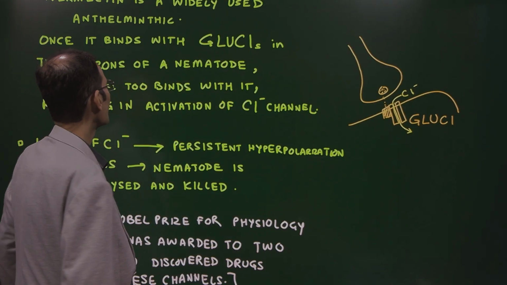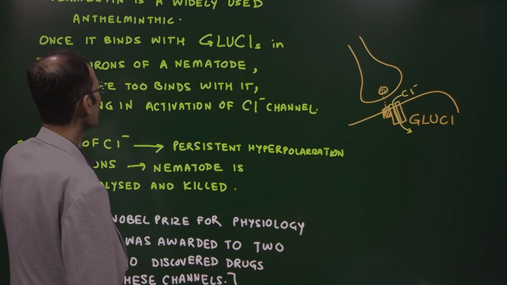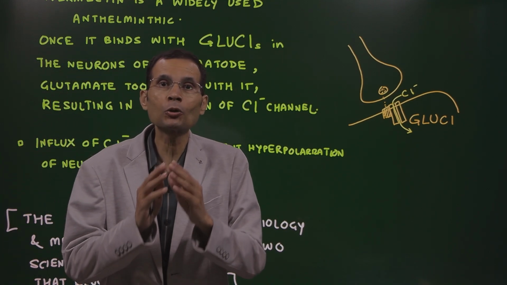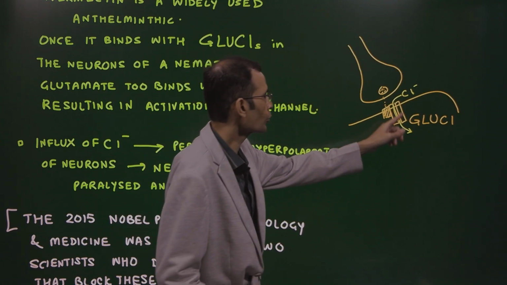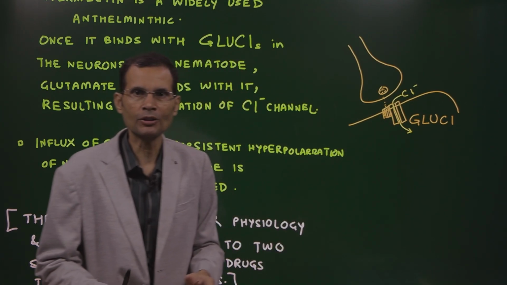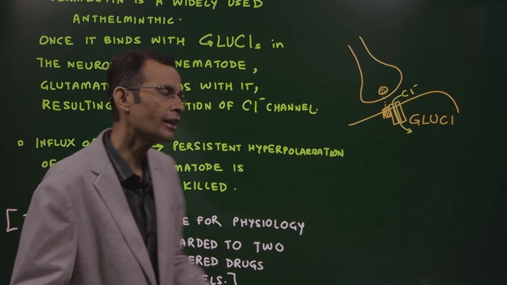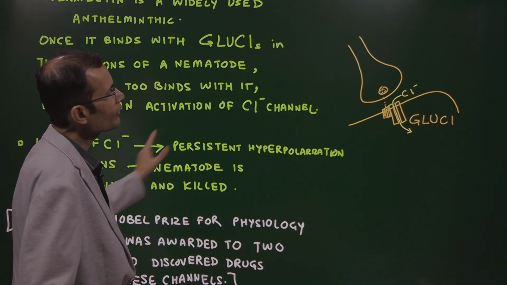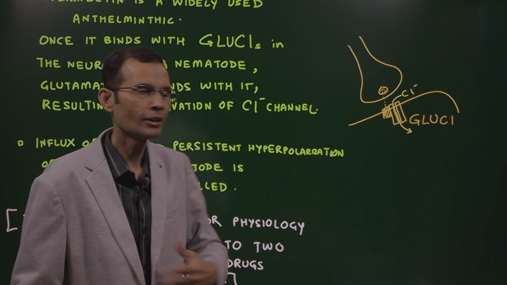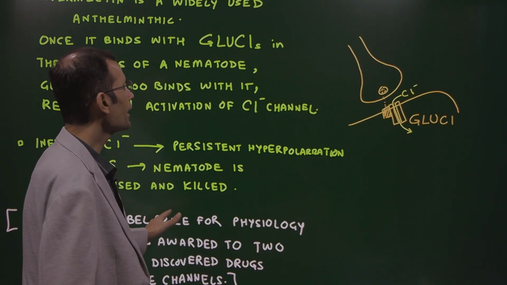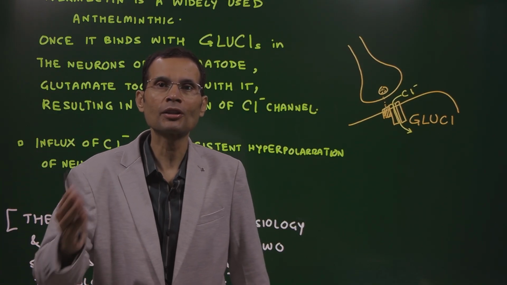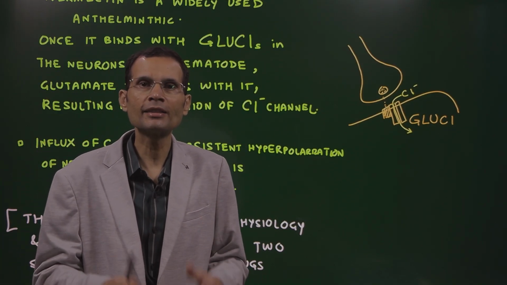What happens next? When the glutamate binds with the receptor, it results in the activation of the chloride channel. It's a chloride channel associated with this receptor. So now there is activation of chloride channel, and obviously there will be influx of chloride through the channel, resulting in persistent hyperpolarization. You know, chloride is an anion.